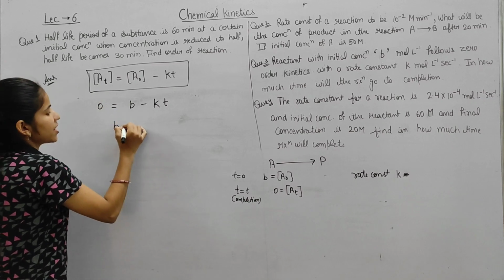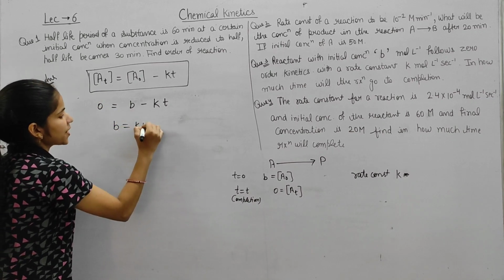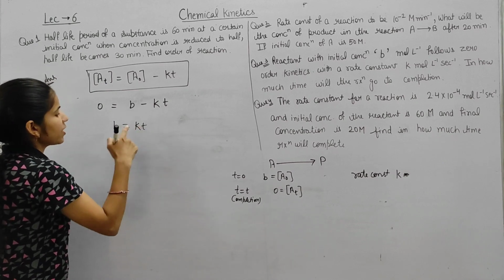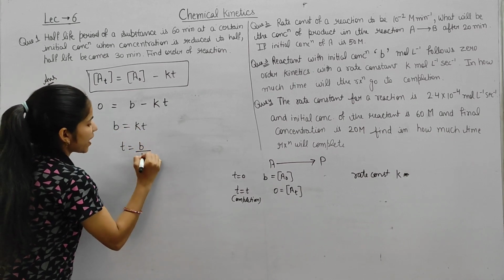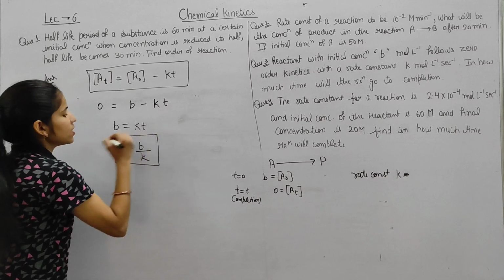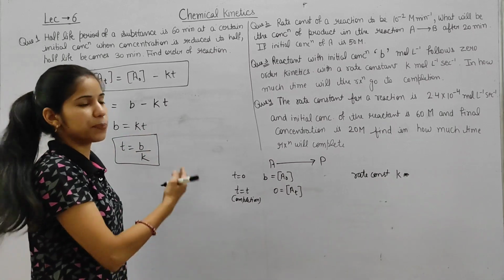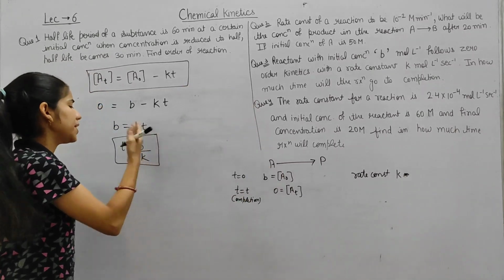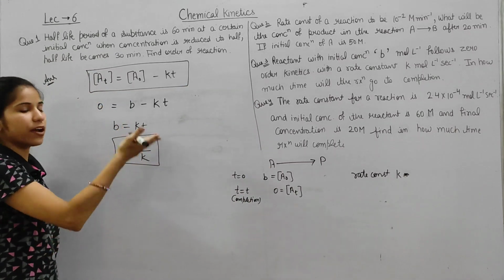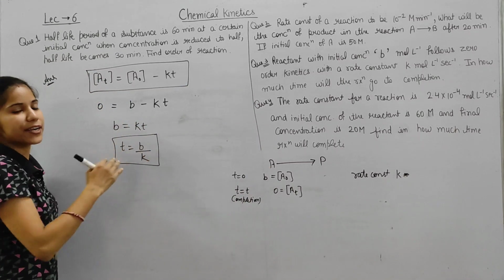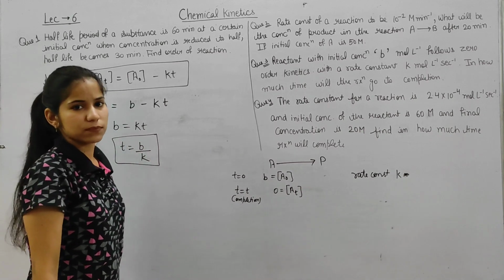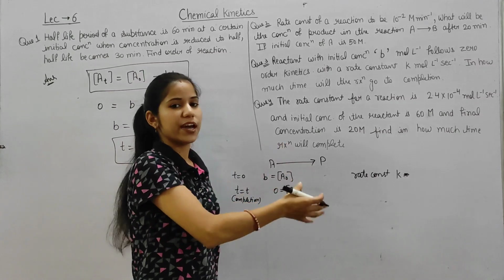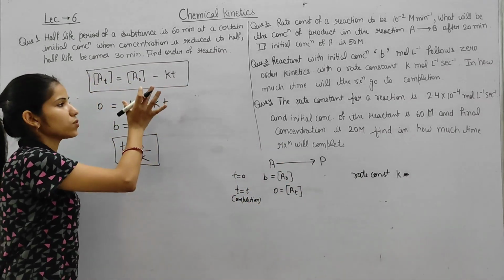So we can rearrange this equation. B is equals to Kt. So we have to find out here t because completion time. So t will be equals to B by K. So this is the value of completion time. If in this question the value of B and K is given, we can put easily and find out the completion time. According to the condition and the values given, we have to put only in this equation.